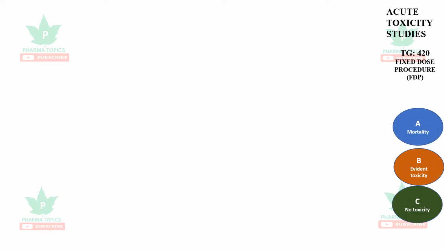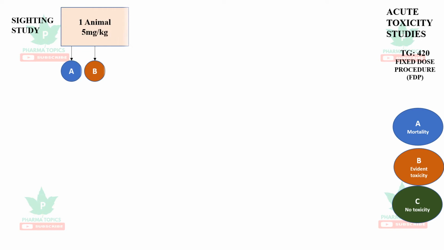So let us see the acute toxicity studies, 420 guidelines, fixed dose procedure. Three things will be noted in this: mortality, evident toxicity, or no toxicity. So it will have two studies. One is the sighting study. The animal will be administered 5 mg per kg. Two things you can observe. One is mortality or evident toxicity, or otherwise it may survive. There is no toxicity also.